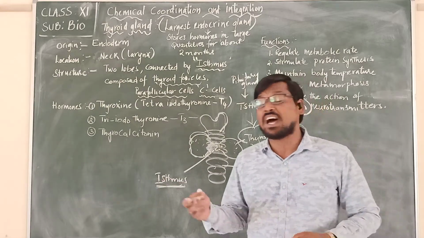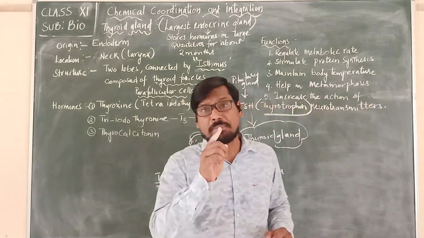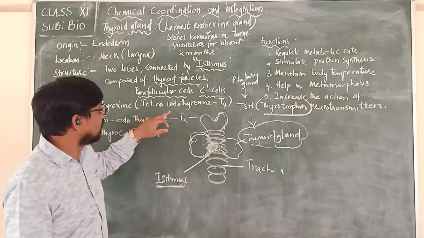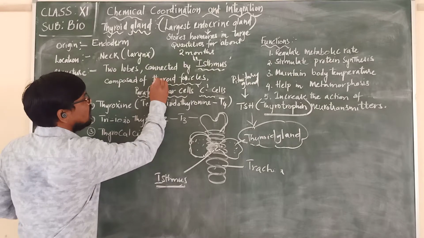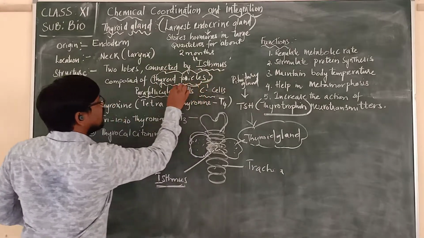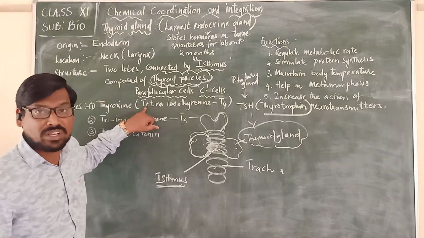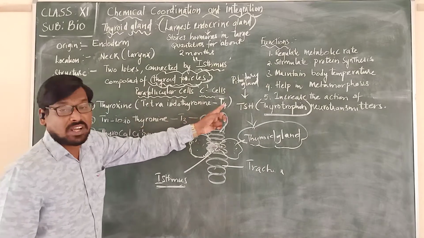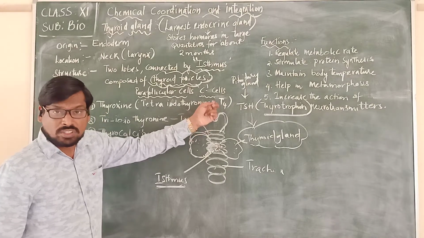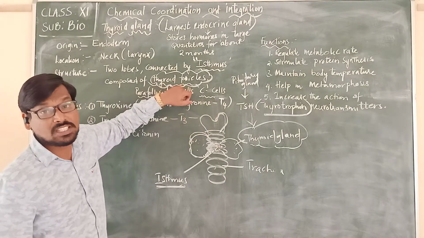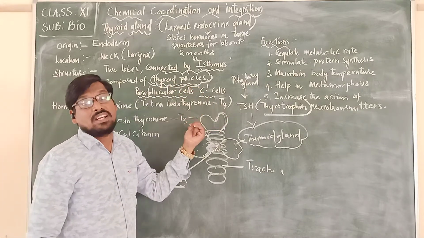And the third hormone that is produced is Thyrocalcitonin. We should remember that the first two hormones, tetraiodothyronin and triiodothyronin, in short T4 and T3 respectively, are produced from the thyroid follicle cells present in the thyroid gland. So thyroid follicles produce the T4 and T3 hormones.